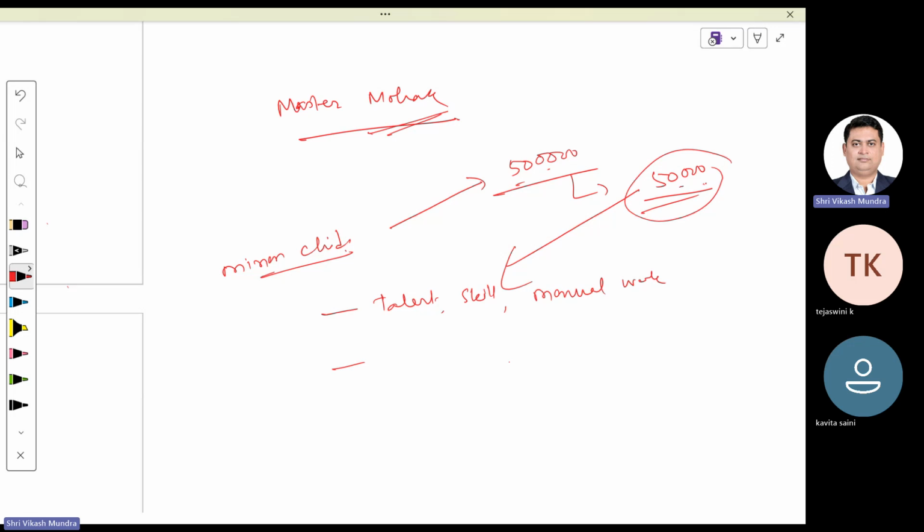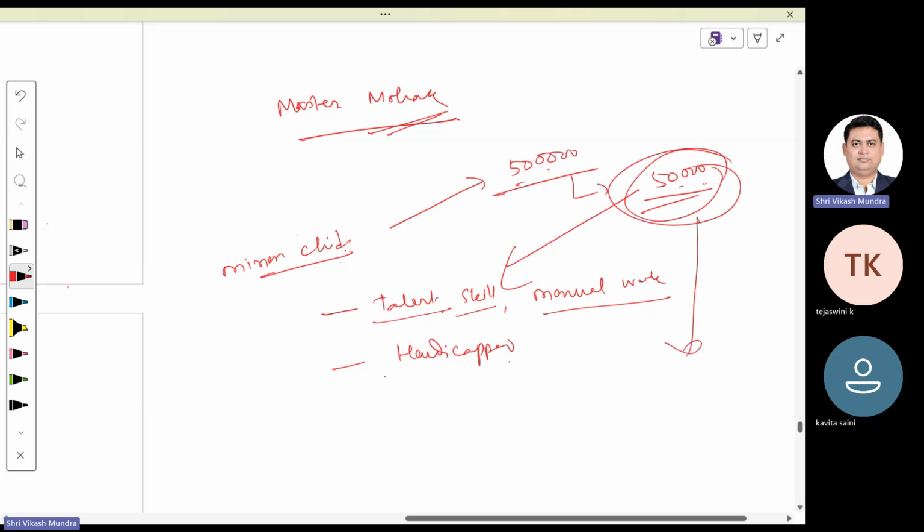If the minor child is earning income on the basis of his talent, skill, or manual work, or the minor child is handicapped, then this provision is not applicable. Apart from that, if that minor child is earning any income, that income shall be clubbed in the hands of the parent whose other income is higher. That means this income would be clubbed in the hands of the parents of Master Mohat. It may be father or it may be mother.